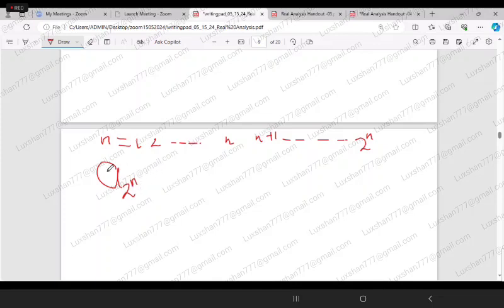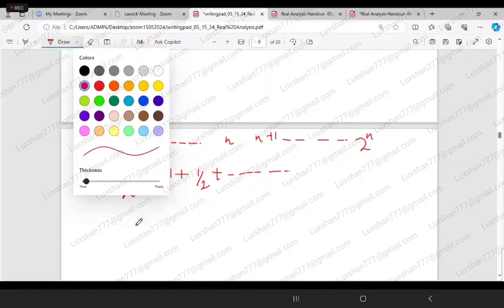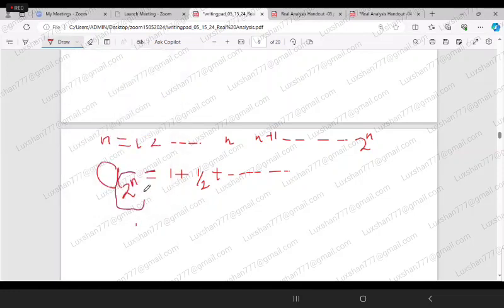Okay, so if I write the a_{2^n} term, then that will be 1 plus half plus dot dot dot. If it is a_n, it will go up to 1 over n, isn't it? Here I am considering the 2 to the power n-th term, therefore that will go up to 1 over 2 to the power n.